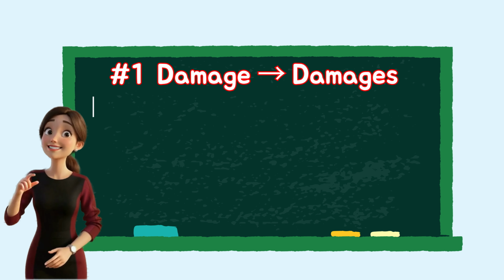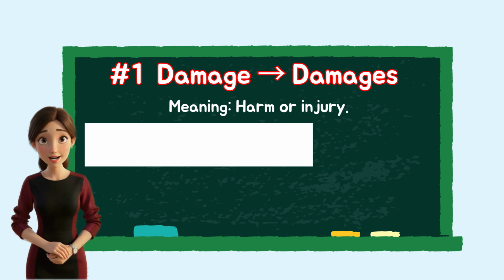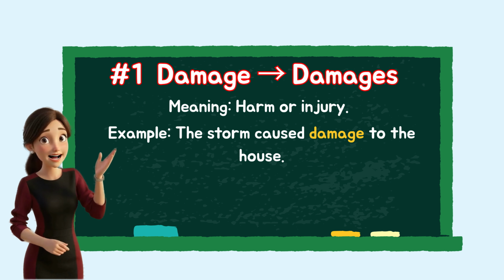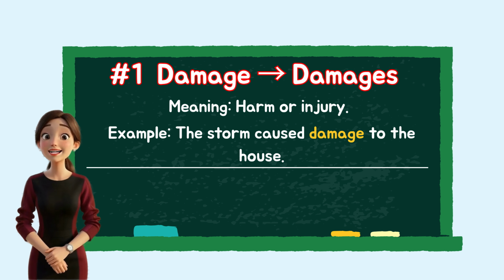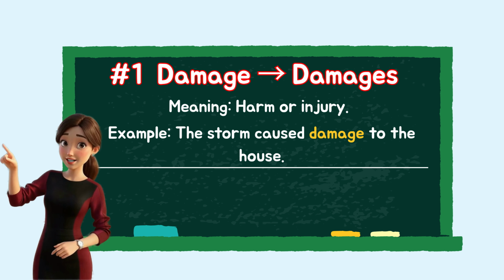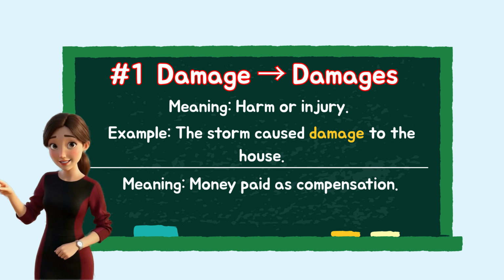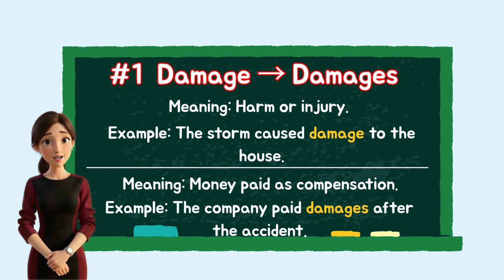Number 1. Damage. It means harm or injury. Example, the storm caused damage to the house. When we add s to the word, it becomes damages, which means money paid as compensation. Example, the company paid damages after the accident.